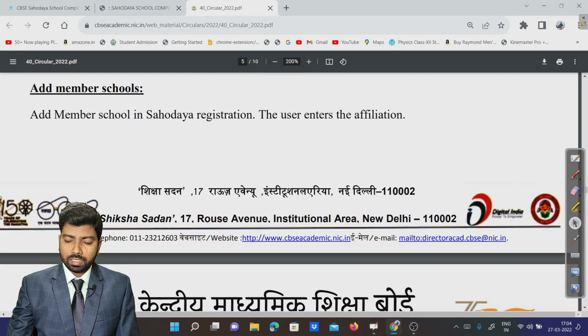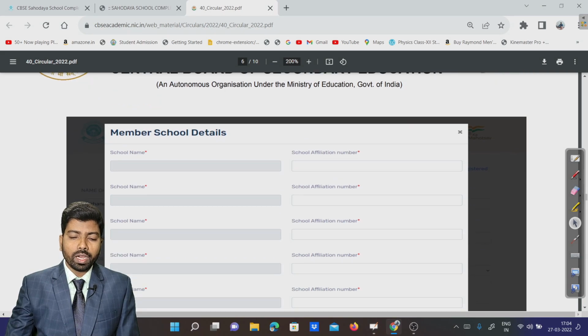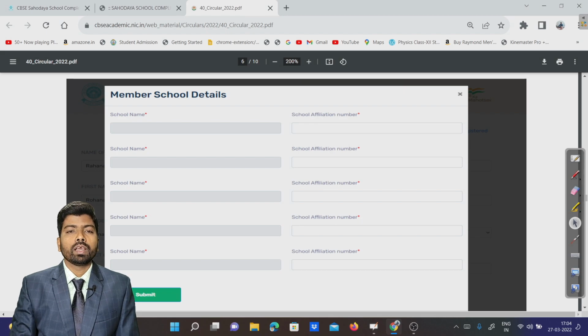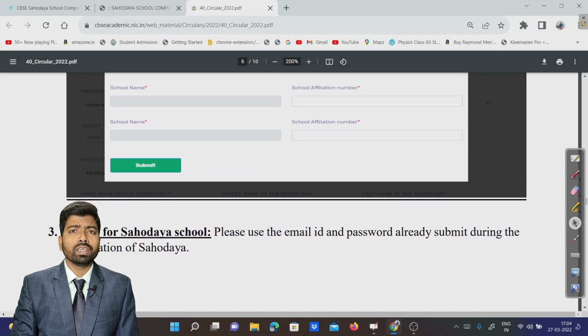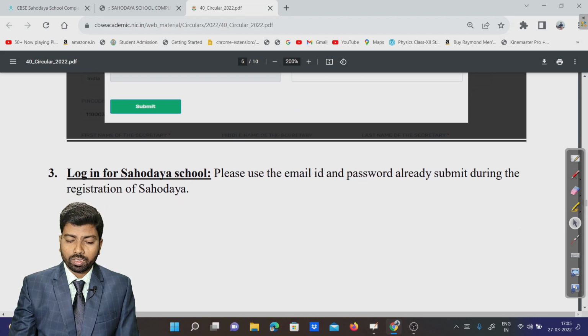Then once it is registered, here is how to add the member schools in the portal. You can see the school name and school affiliation number. With the affiliation number, we can add schools to the Sahodaya group. One thing we should remember is that one affiliation number can be associated with one Sahodaya complex only. One affiliation number cannot be associated with two Sahodaya complexes. So they have to be deleted and added to the other Sahodaya complex.